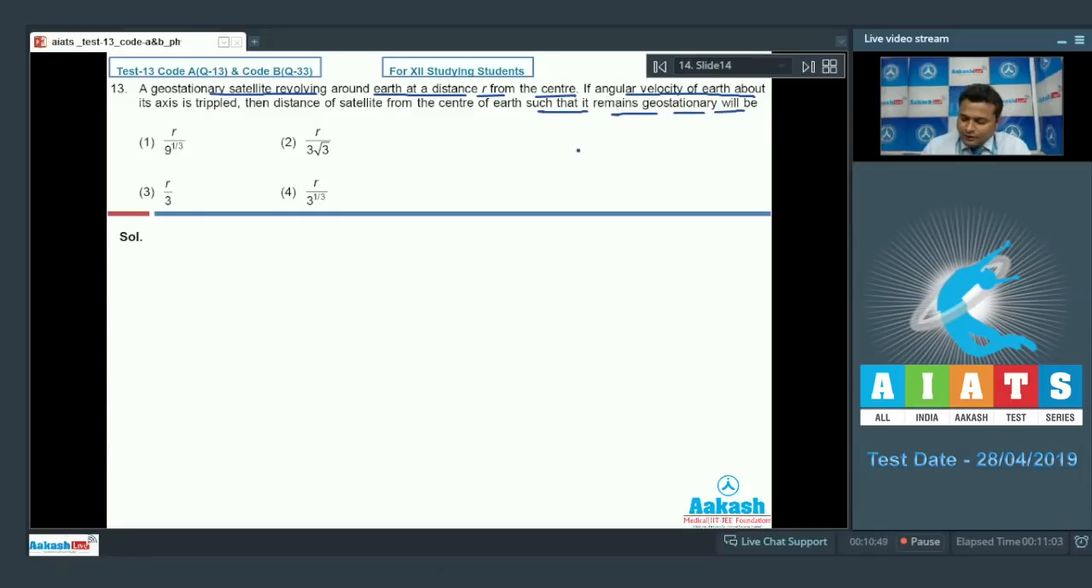So first of all, we know time period is given by 2 pi by omega, the relation between time period and angular velocity. If omega is tripled, time period will be 1/3.